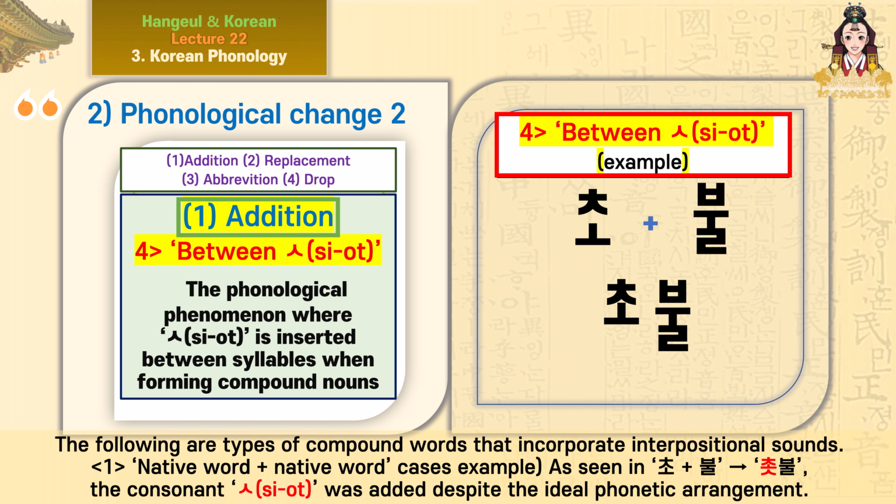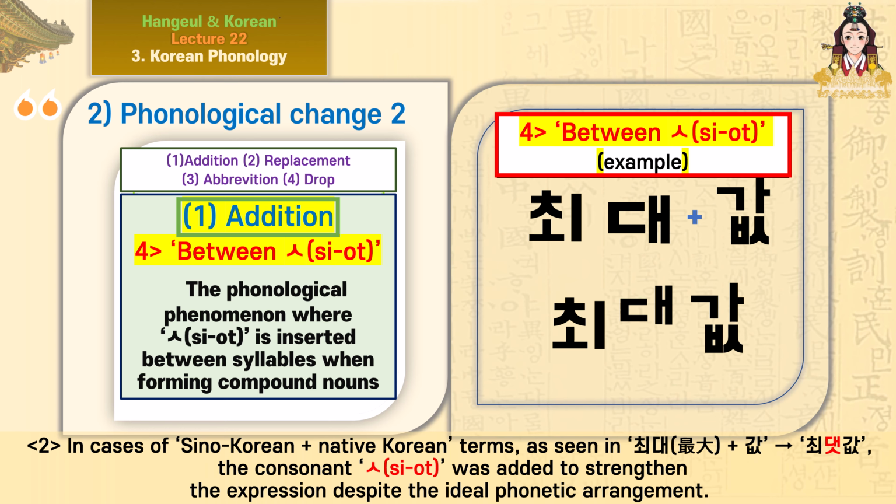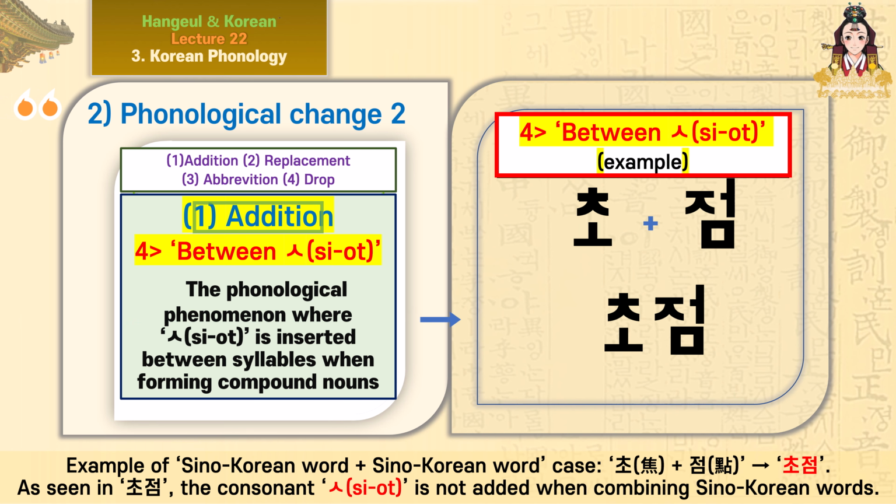The following are types of compound words that incorporate interpositional sounds. 1. Native word plus native word cases. Example, as seen in cho plus pool, chotpool. The consonant saisiot was added despite the ideal phonetic arrangement. 2. In cases of Sino-Korean plus native Korean terms, as seen in chwede plus gop, chwede cup, the consonant saisiot was added to strengthen the expression despite the ideal phonetic arrangement. Example of Sino-Korean word plus Sino-Korean word case: cho plus jum, chochum. The consonant saisiot is not added when combining Sino-Korean words.